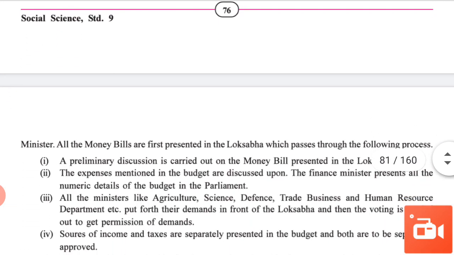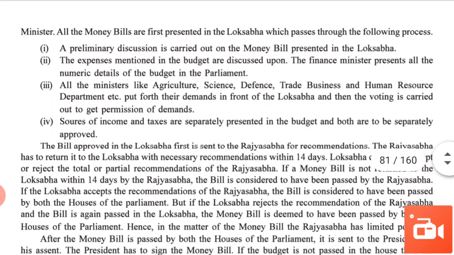What is a money bill? When a bill is certified by the Speaker of Lok Sabha and contains the recommendation of the budget or financial matter, it is called a money bill. The budget of the center is presented around 28th February in Lok Sabha, mostly by the Finance Minister. All money bills are first presented in Lok Sabha, where they pass through the following process.